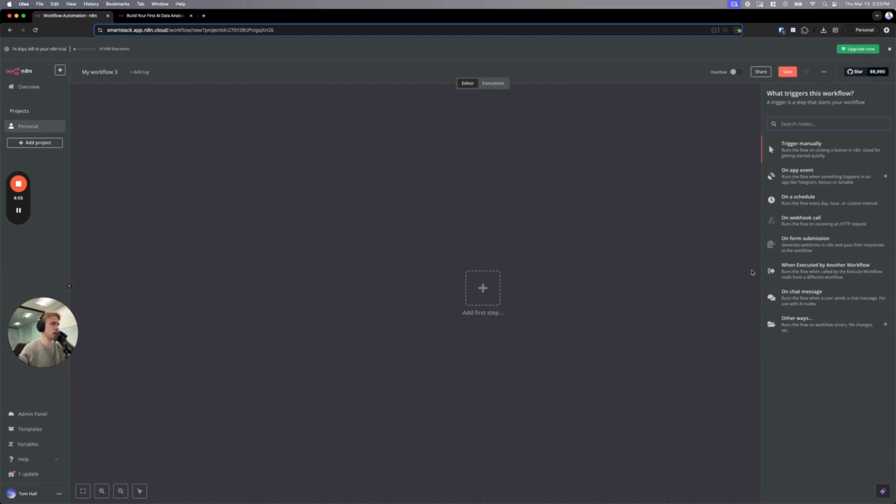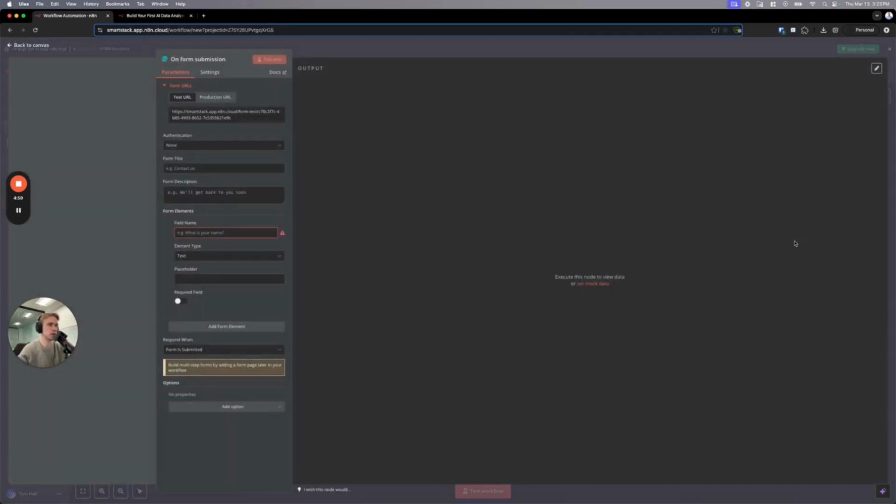And so for this one, I'm just going to do on form submission. And this one's kind of cool, again, because this shows a unique capability: you can actually create these n8n forms very dynamically on the fly, right? So if you just want to have a form whose whole purpose is to embed into a workflow, it allows you to do this. So that's what I'm going to do. This is my form submission. I don't need to authenticate because I'm not connecting to anything. I'm just going to call this the contact us form. Form description doesn't matter. It's not mandatory.